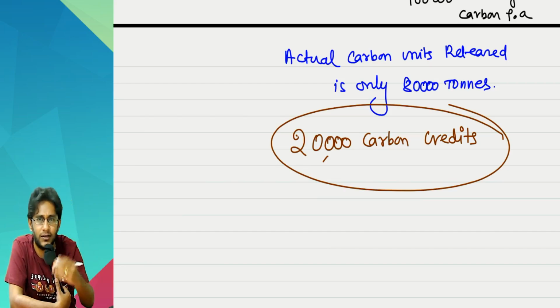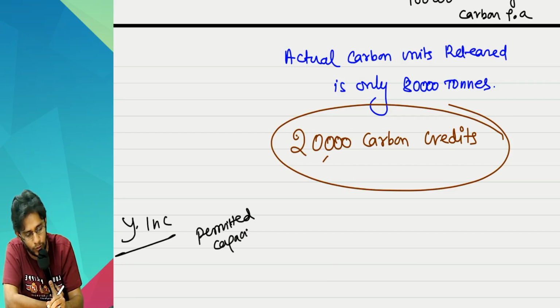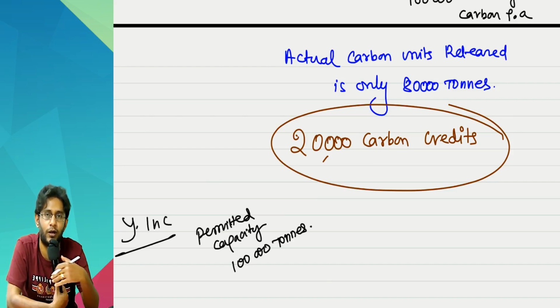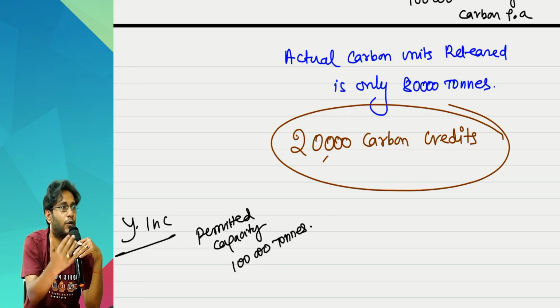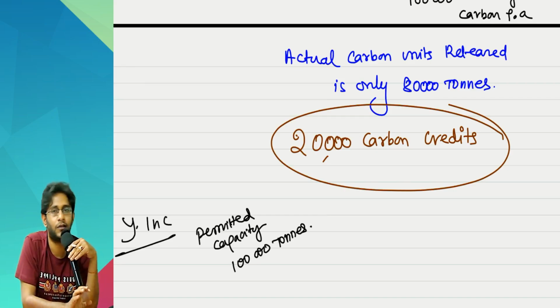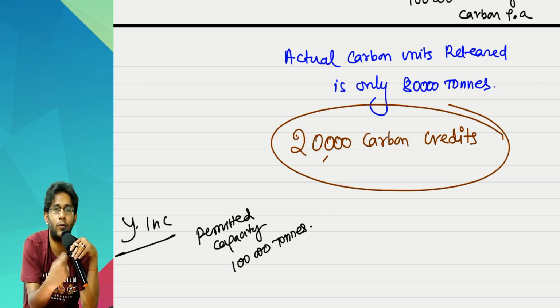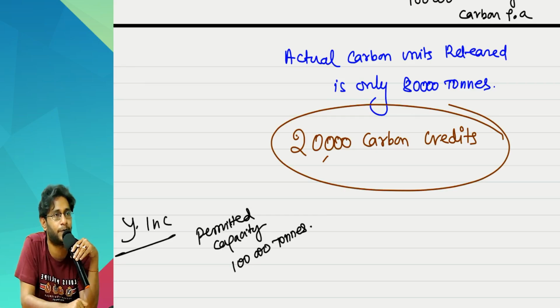In some other country, some other fellow called Y Incorporation, his permitted capacity, like your entity only, is 1 lakh tons. But he has order book in such a way that he has to manufacture so many goods, he will emit definitely more than 1 lakh tons. The rules say that if you want to emit more than what is permitted, then for the extra damage what you are causing to the environment, go and buy carbon credits from somebody.